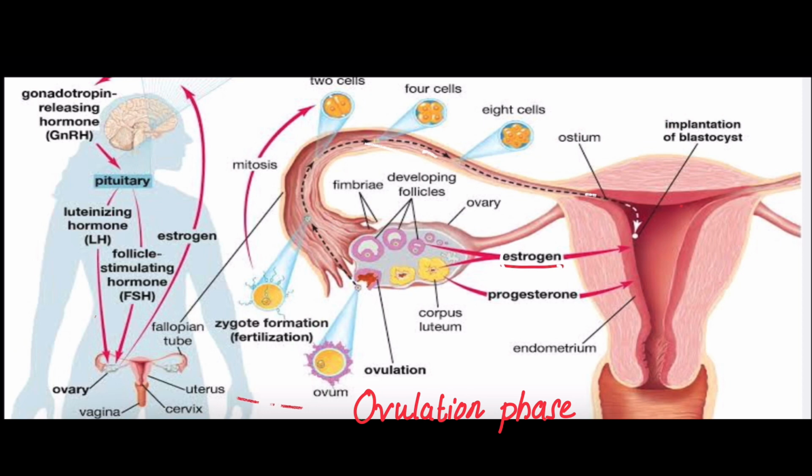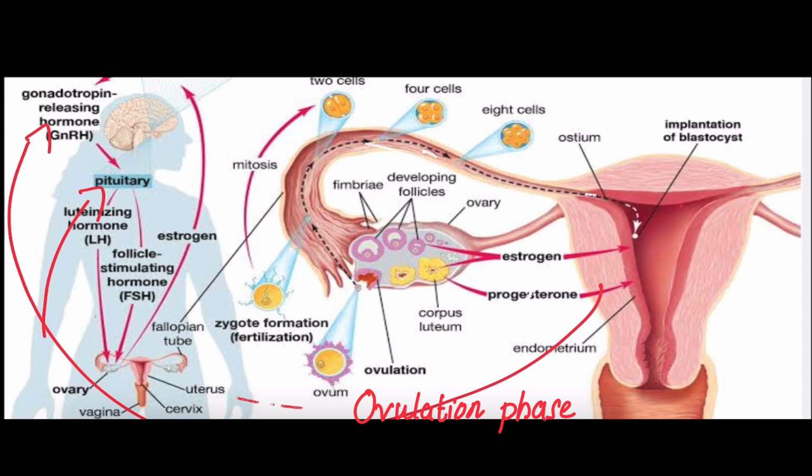And estrogen can also do negative feedback towards the hypothalamus as well as towards the pituitary gland. What is this negative feedback? We have seen the follicle is developed already, so there is no need for FSH again. So, there should be a decrease in the level of FSH. For this purpose, negative feedback is performed by the estrogen hormone.